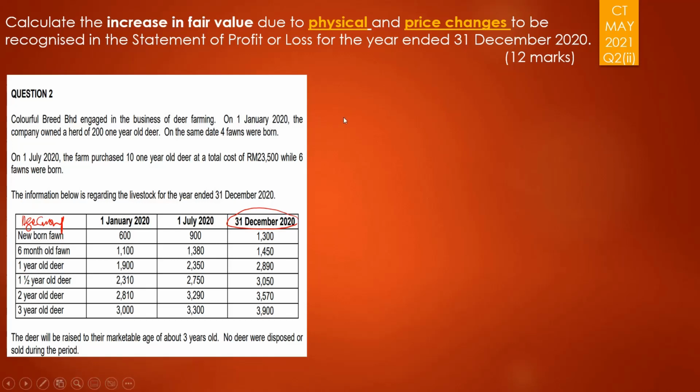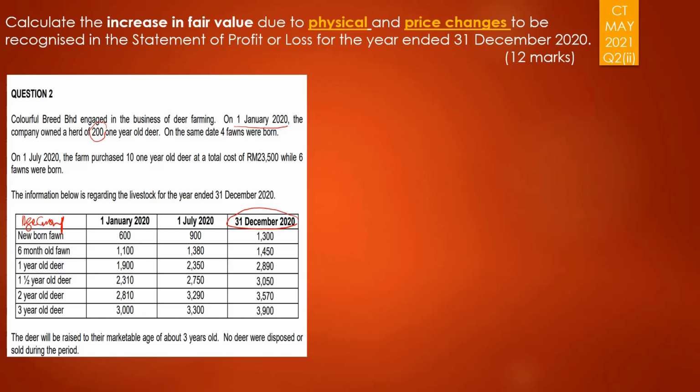Okay, we'll start with the first one. Remember, I'm starting off with the one on 1st of January 2020, the one here. And remember, you have 200 1-year-old deer. So what happened is that if 1st of January, we are talking about physical transformation, the age of the deer was 1 year old.